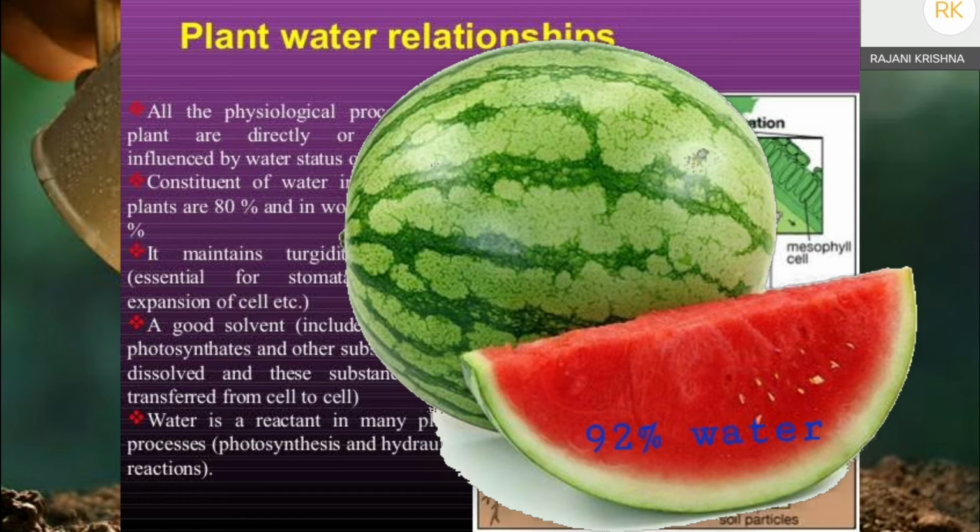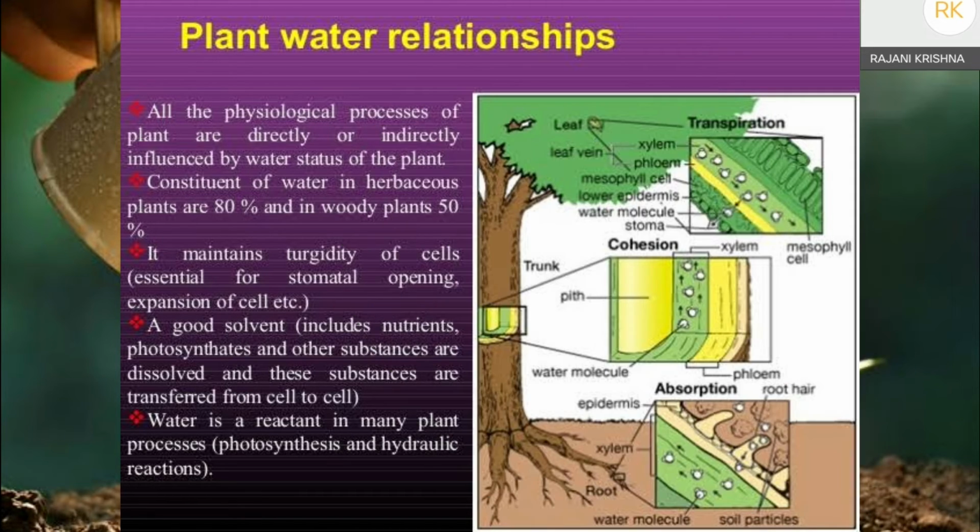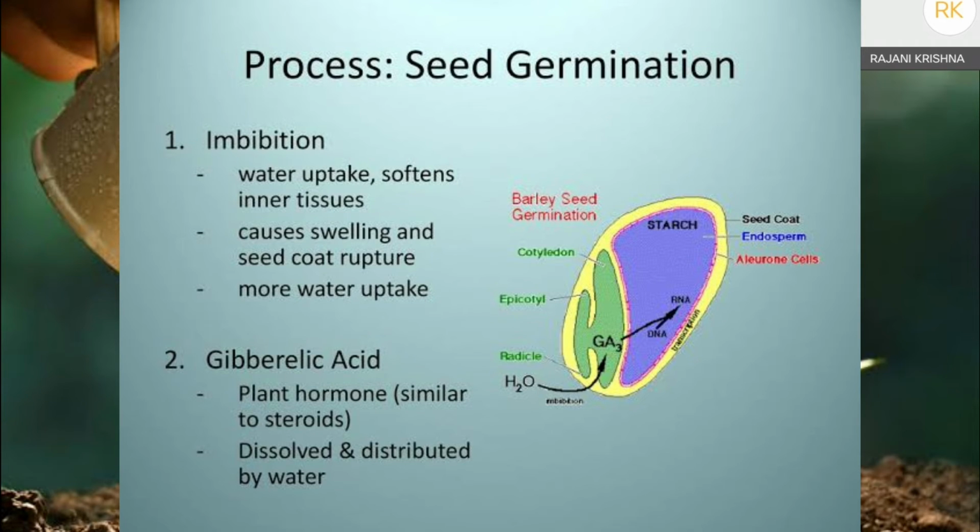Generally a watermelon has 92% water. Seeds appear to be dry, but they still have water. Otherwise, they would not germinate. So water is very essential for the plants.